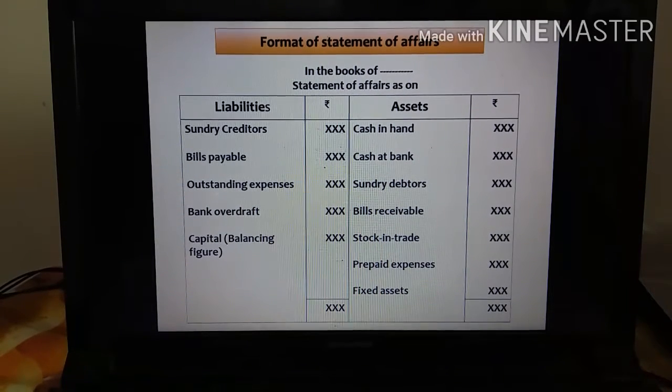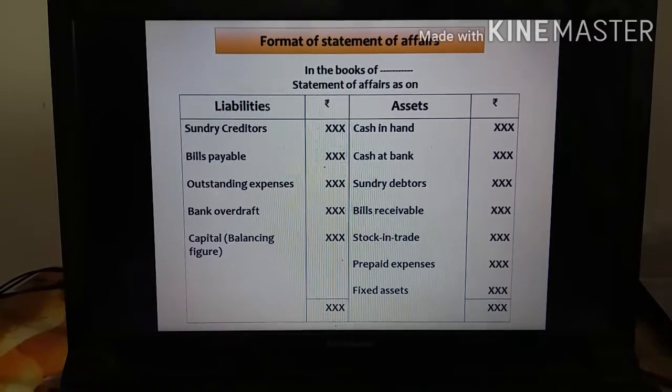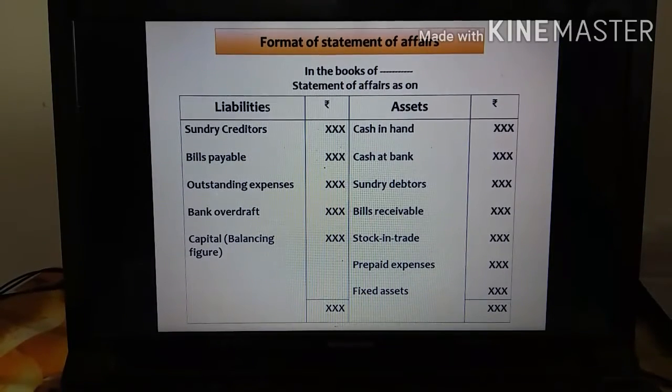If you are using opening information, then we have to find out the opening capital. If you are using closing information, then we have to find out the closing capital. But for closing capital or opening capital, we have the same format only. While you are computing the closing capital, you have to consider some adjustments. So this is the format.